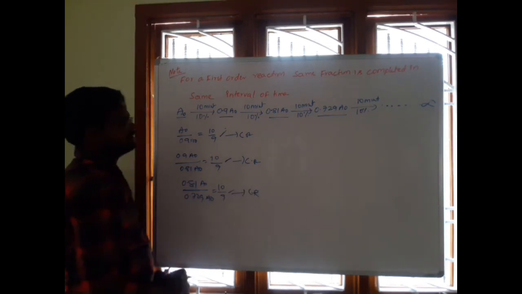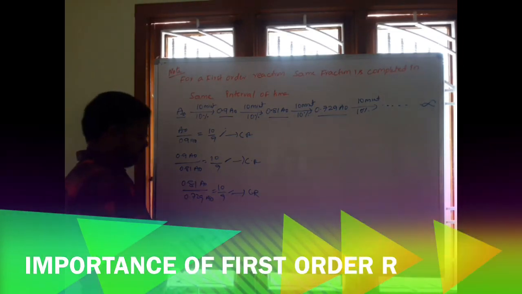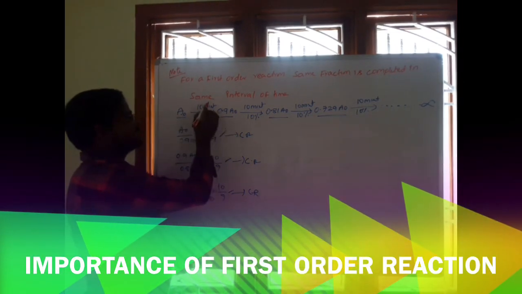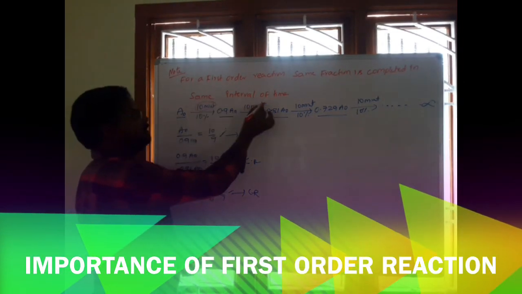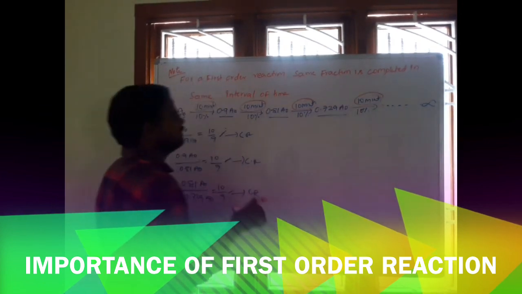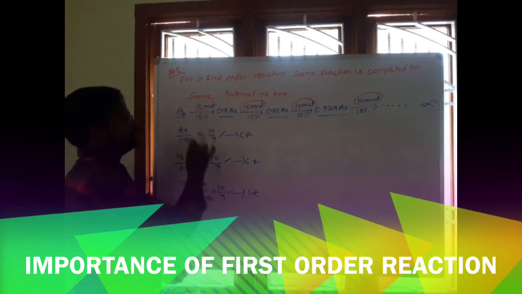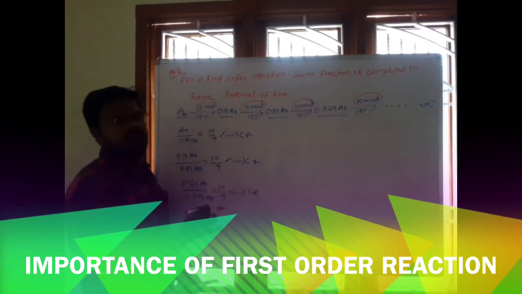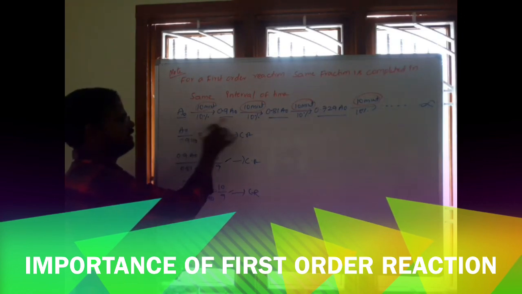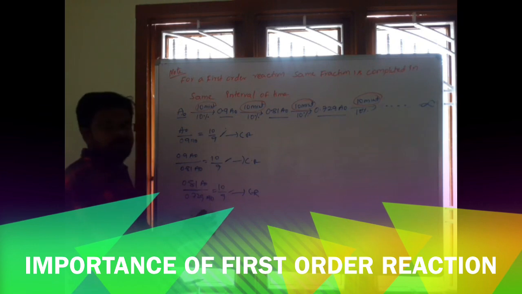Therefore, clearly we can say when the reaction goes in the same time interval, the concentration terms are in GP, because all are in a common ratio.